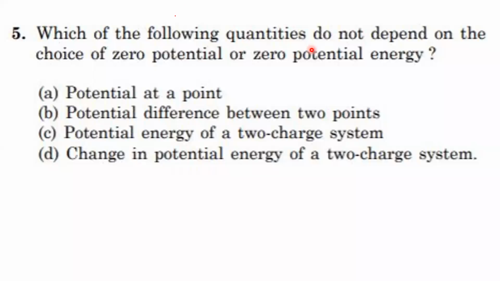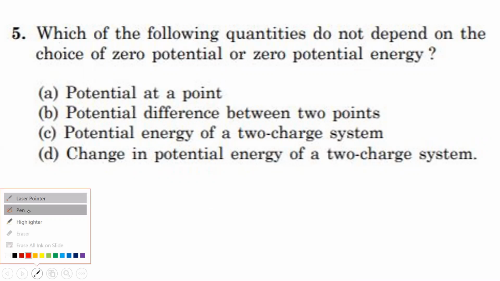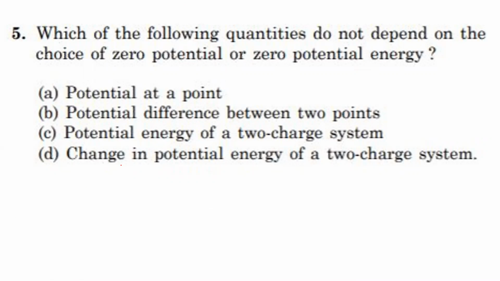Which of the following quantities do not depend on the choice of zero potential or zero potential energy? Potential, potential difference between 2 points, potential difference of a two charge system, change in potential energy of a two charge system. Here zero potential means a reference point. It is with regard to the reference point. That means for a change in value, it will not be defined. That means zero potential energy cannot be defined for a change in value. So option B and option D do not depend on the choice of zero potential or zero potential energy.